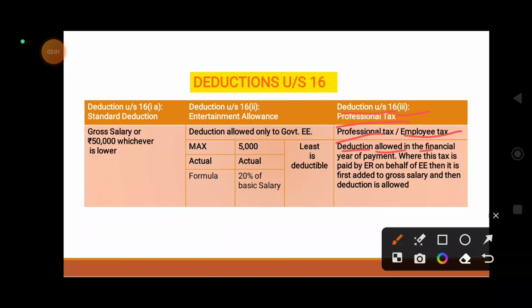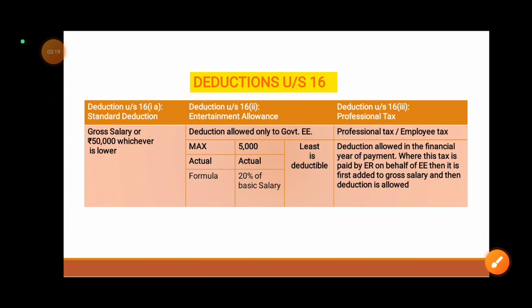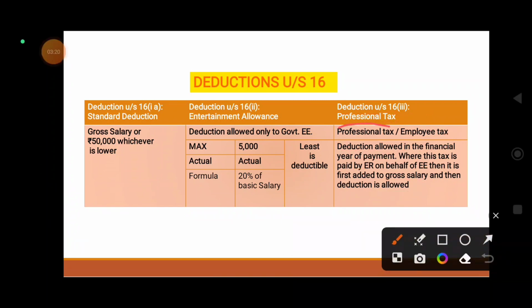Deduction is allowed in the financial year of the payment. Where this tax is paid by the employer on behalf of the employee, first it will be added in the gross salary, then deduction is allowed. Very simple. Professional tax paid by employees is allowed as deduction under section 16 subsection 3.